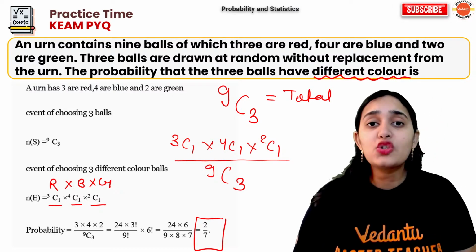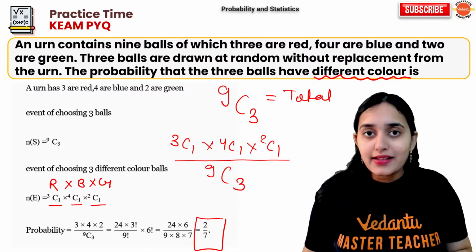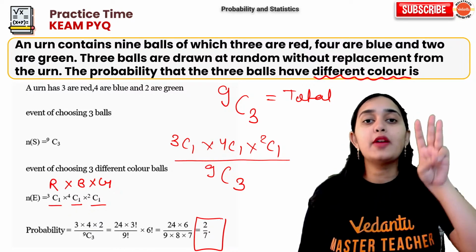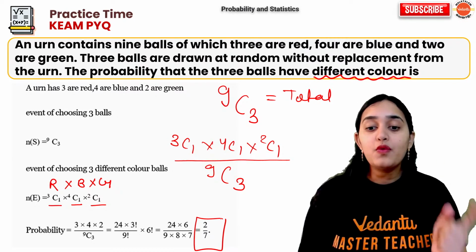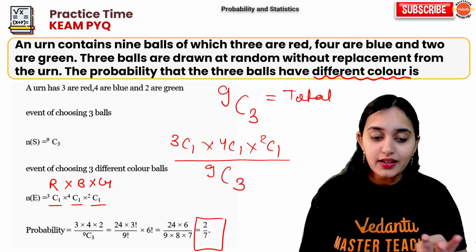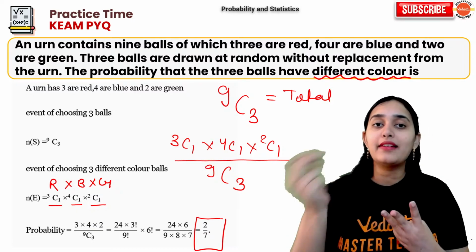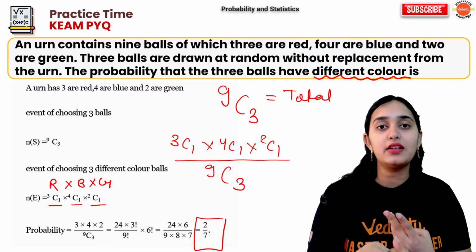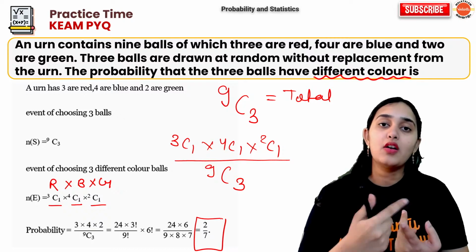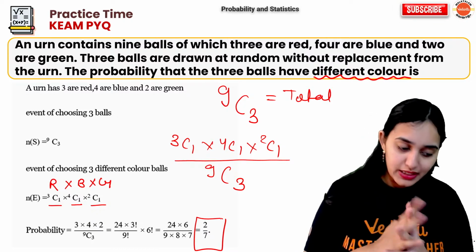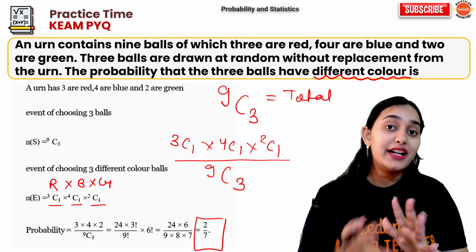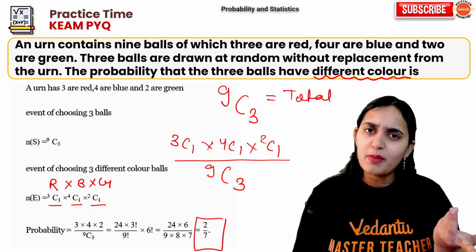Okay. So basically, they are asking that all the 3 balls should be of different color. If you want balls of different color, then you have to basically know that the first ball is red, second ball is blue, third ball is green, or blue, green, red, or green, red, blue. Some combination like that. How will you get the combinations? Using the combination concept.